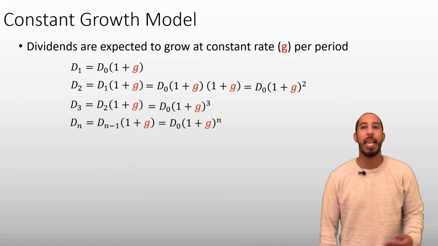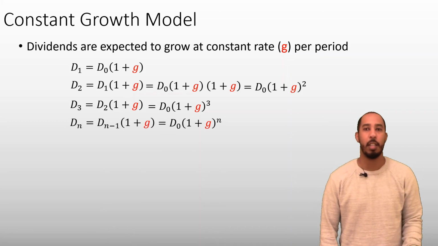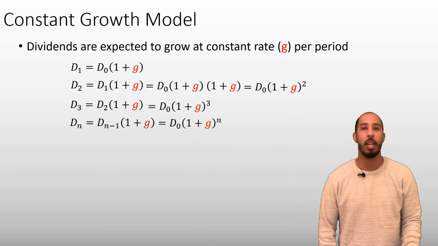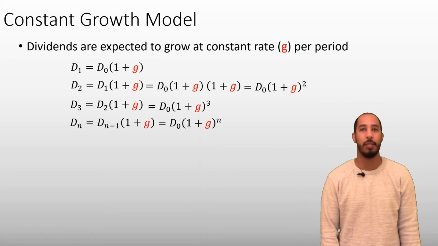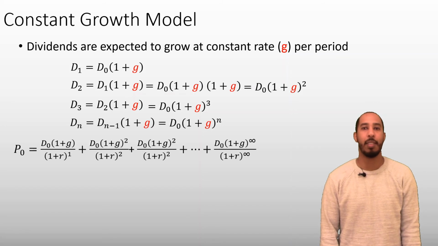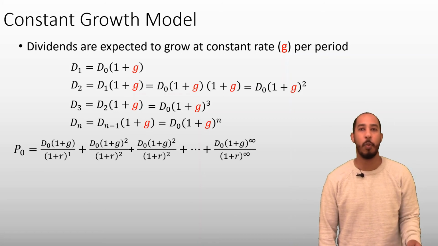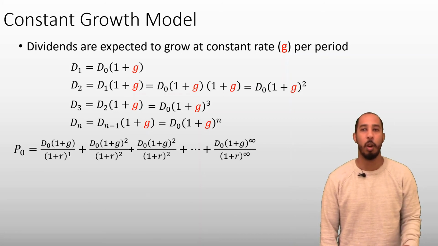And the dividend at any time in the future, time n, can be estimated as the current dividend times 1 plus the growth rate raised to the n power. We substitute those dividends into our equation from before that said the value of the stock today is just the present value of the future dividends. This time, I'll substitute the D1s and D2s that we don't know with information that we do know, that is D0 and the constant growth rate G.